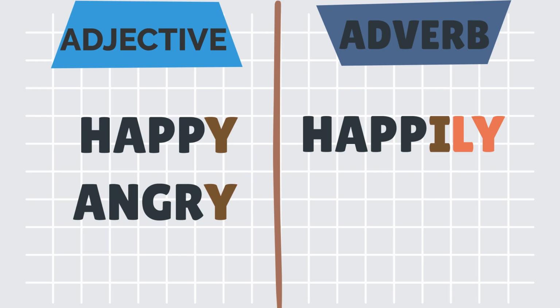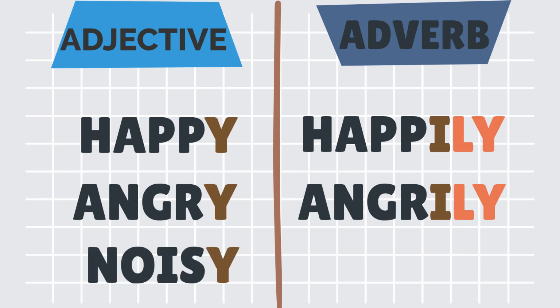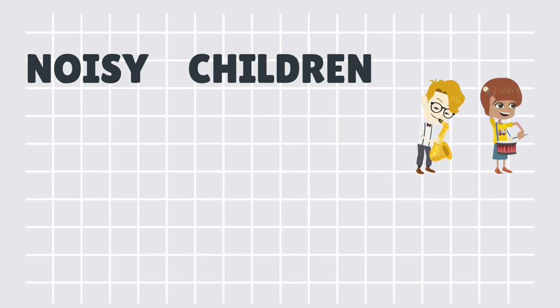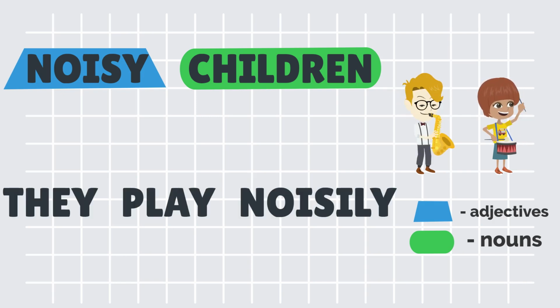Angry, angrily. Noisy, noisily. Noisy children. They play noisily.